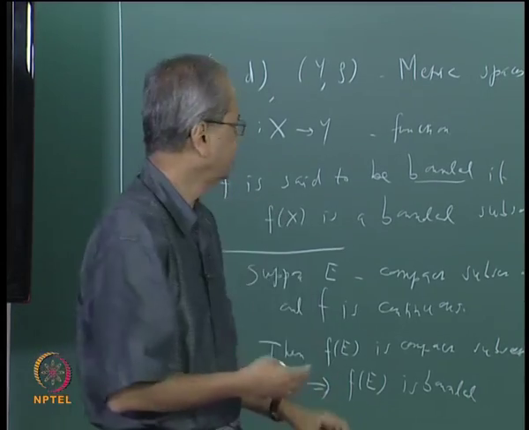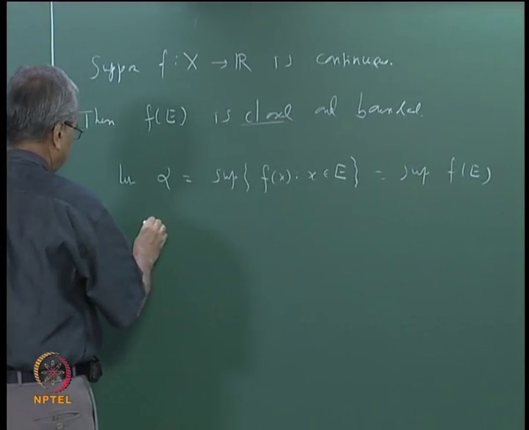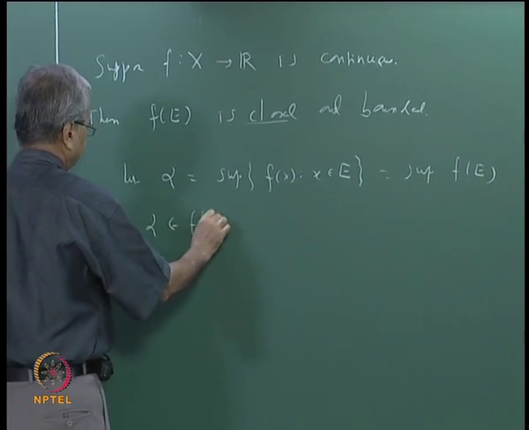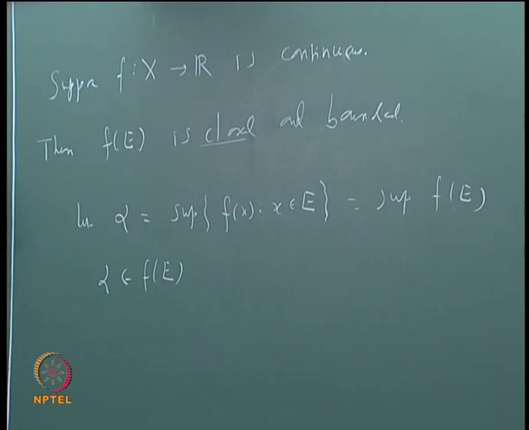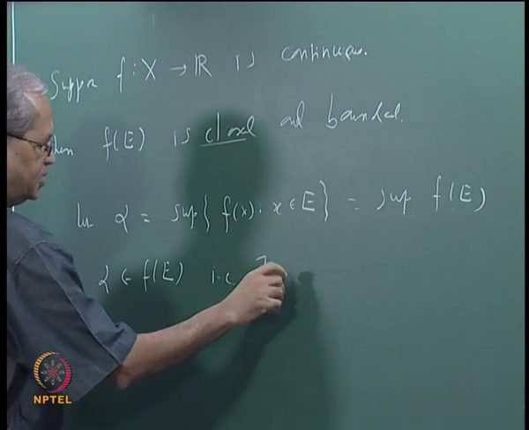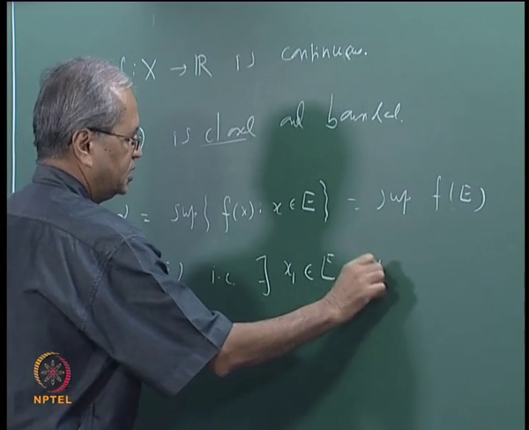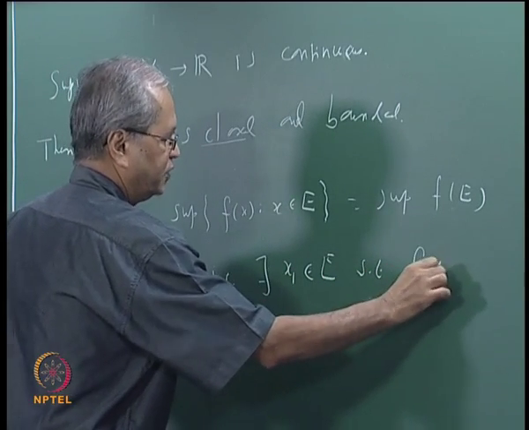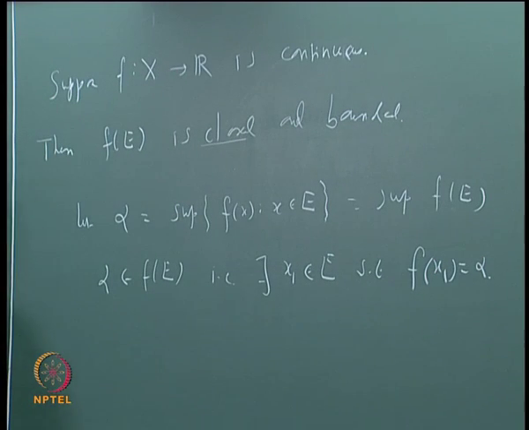So this alpha, since f(E) is closed, belongs to f(E). That means there exists some x1 in E such that f(x1) is equal to alpha.